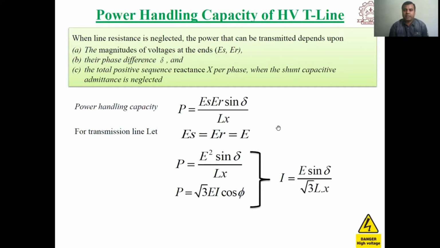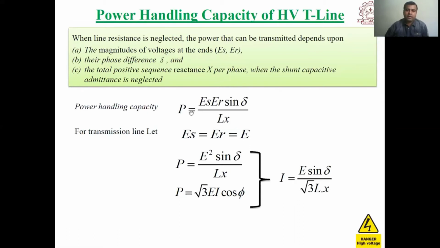What voltage level should we select, or if we are selecting a 400 kV transmission tower, what will be the number of transmission lines, and if we are using 765 kV transmission voltage, what will be its impact on the number of transmission lines. So all these studies we will discuss now.